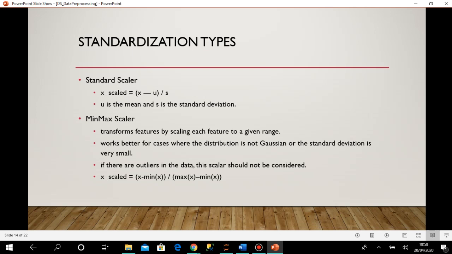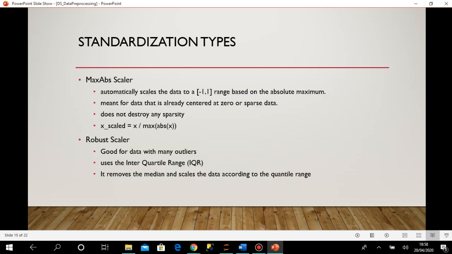Though the formulas are given, we really need not bother about them. We only have to understand what may be the suitable standardization technique for our data type, because all these equations and calculations will be done by the library modules itself. Min max works better for cases when the distribution is not Gaussian or the standard deviation is very small. In those cases we can consider this.